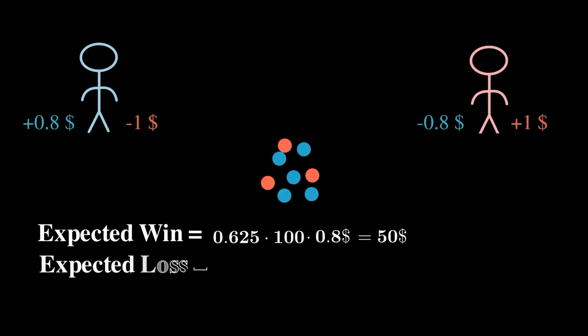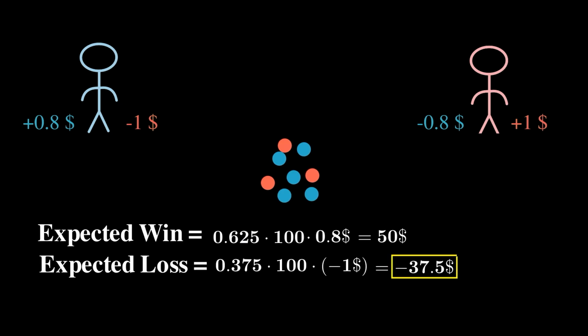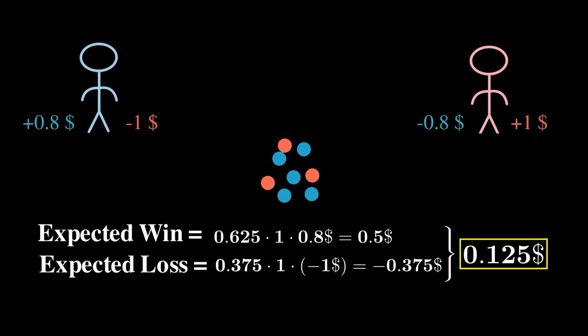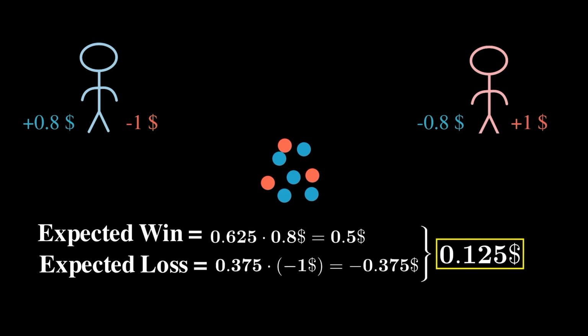But you would also lose. Since you lose on 3 of the marbles, and each time $1, you would lose $37.5 on average. If we now add what we lose to what we gain, we get the expected profit in total. Instead of 100, we can simply multiply the terms by 1. We get the expected profit per move, also called expected value.